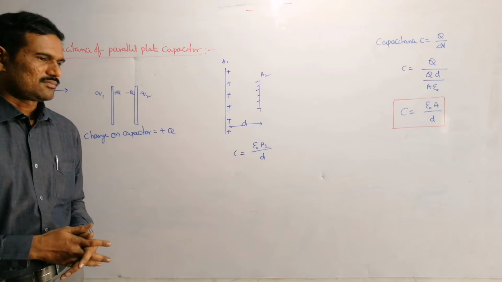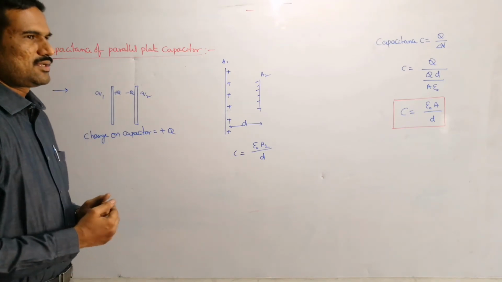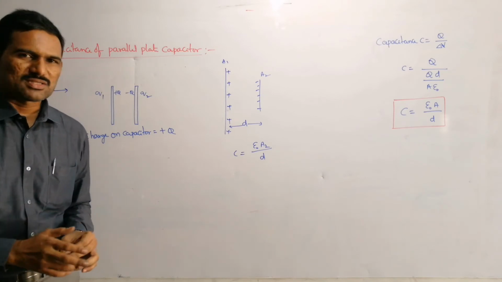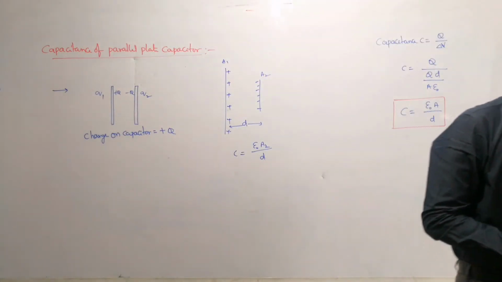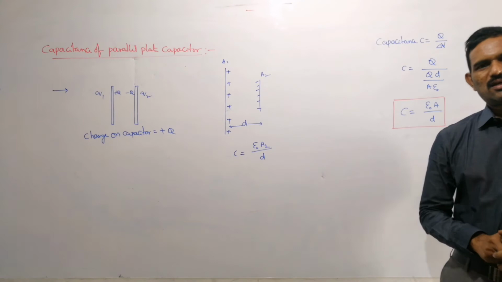So note that if two plates are having unequal area as shown, then in writing the expression for capacitance, we need to consider the effective common area.